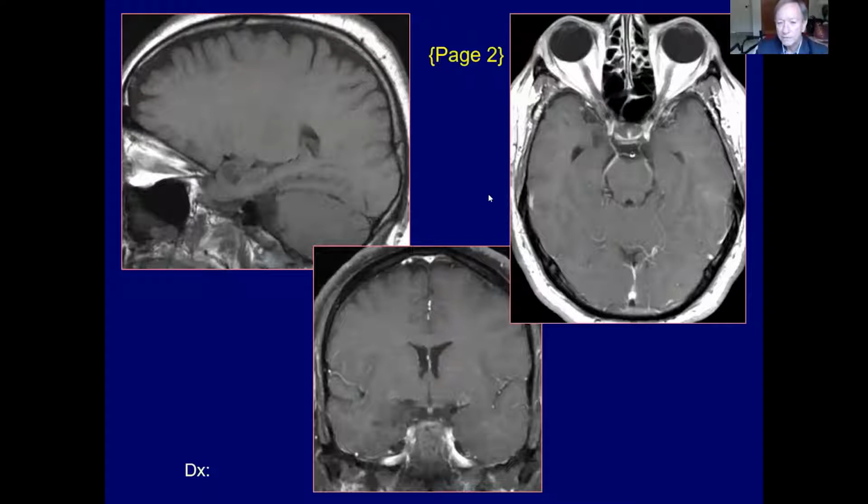And the primary differential would be between a cortical dysplasia and a DNET, dysembryoplastic neuroepithelial tumor. On these contrast-enhanced scans, the process does not enhance, and neither of those abnormalities enhance. This one turned out to be a cortical dysplasia.